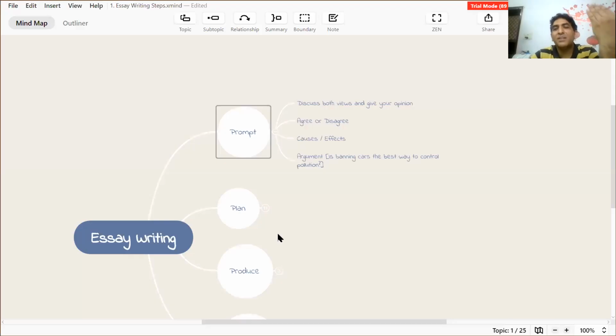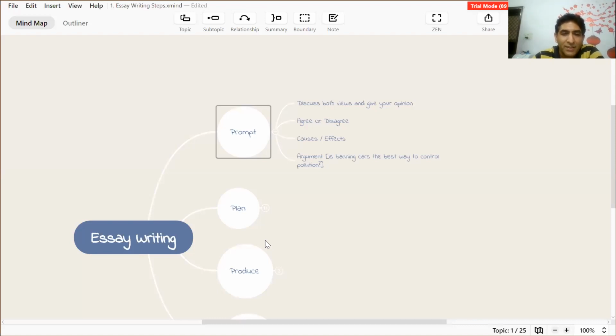So the next step is basically plan. When you say plan, you're supposed to understand the question and then apply an appropriate template to write an essay. Applying a template does not mean that you are supposed to mug up something and just write what is there in your mind, but still, using a template can be a great way to speed up.